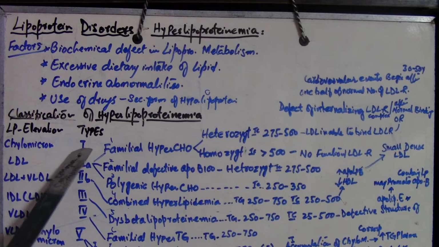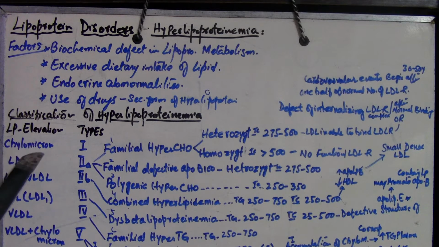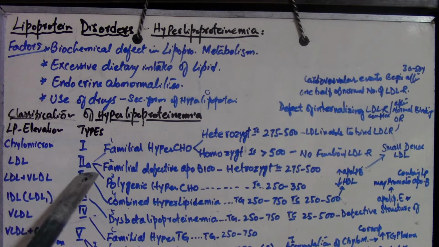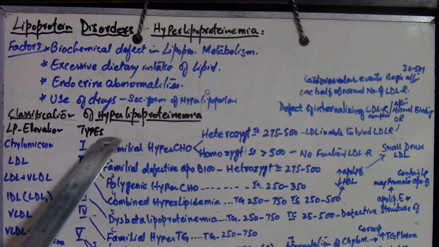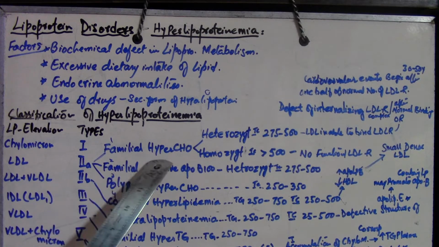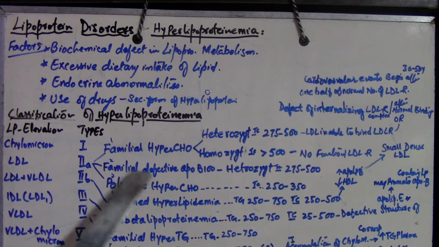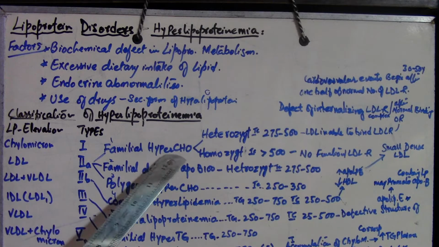In type 1, the increased lipoprotein is chylomicron. In type 2A, the increased lipoprotein is LDL, low density lipoprotein. And there are 3 types: familial hypercholesterolemia, familial defective ApoB100, and polygenic hypercholesterolemia. Let's start with the first, familial hypercholesterolemia.